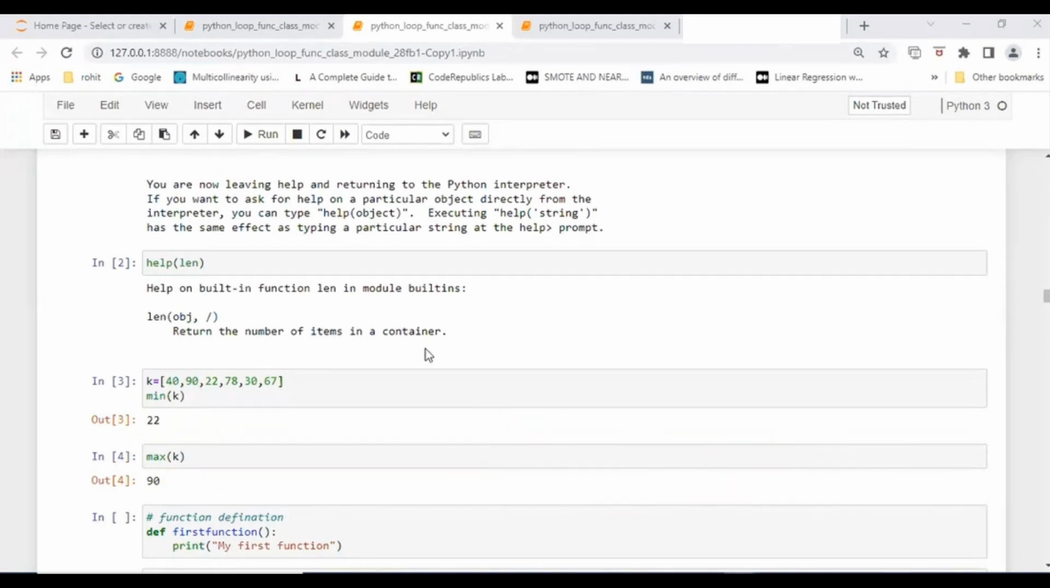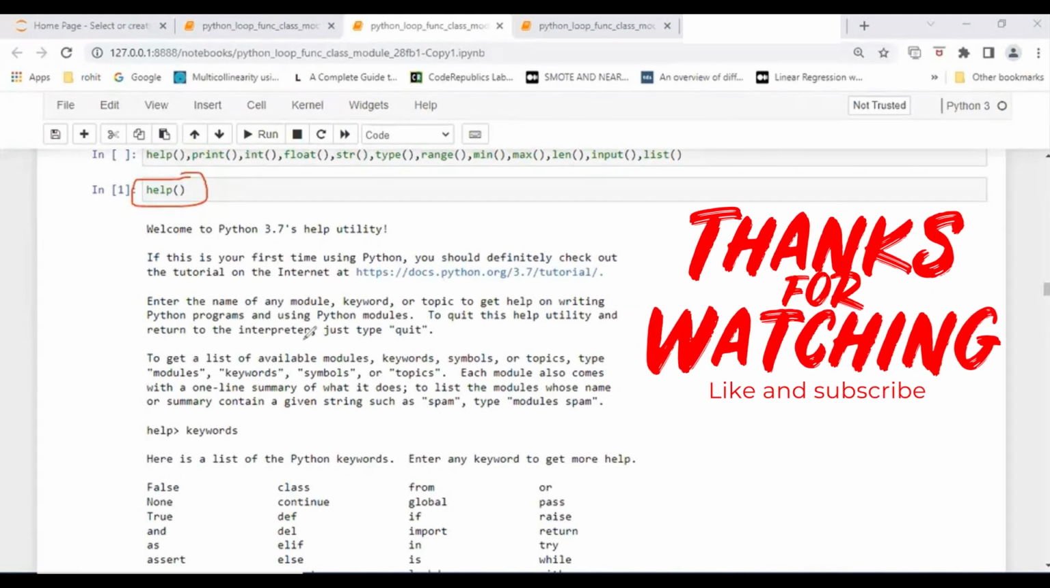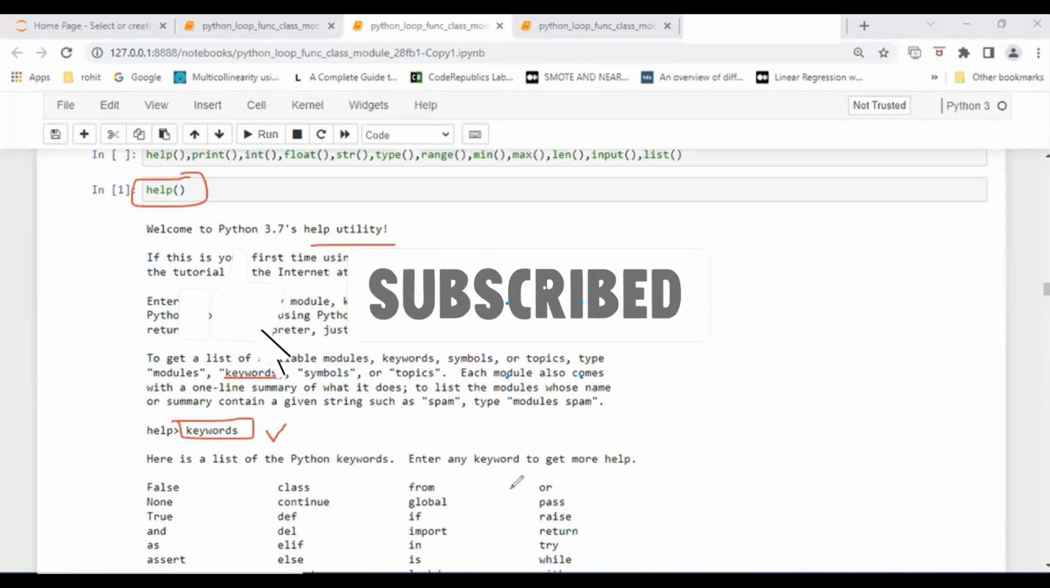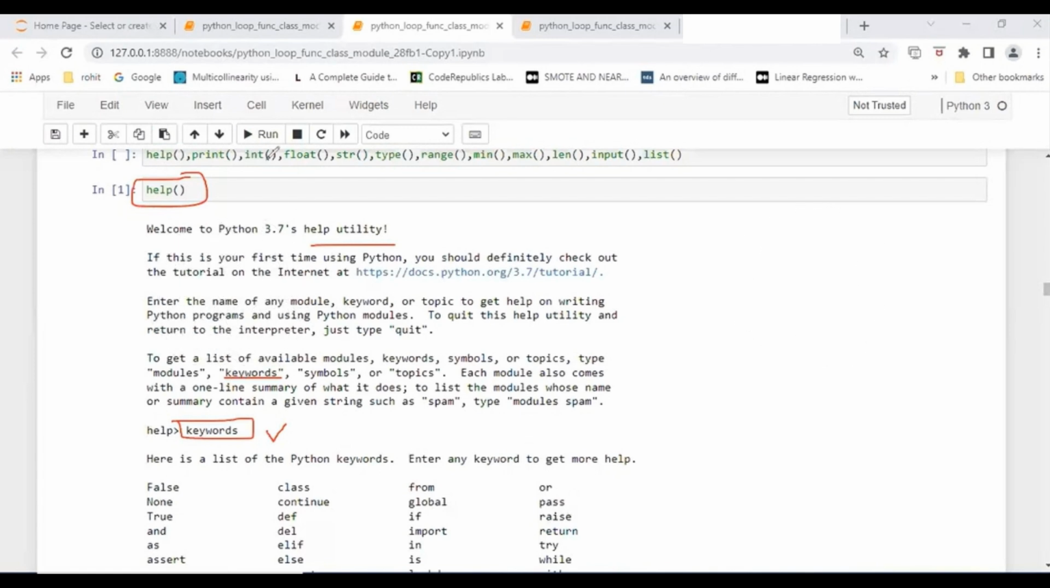You can do one thing. Just go ahead here with help. I am just giving you the hint how you can work. You can type help. Just wait a little bit because it will take some time. It is a help utility. Then in help, you can just type keywords. The spelling should be correct, otherwise it will not work. Keywords, the same. You can find out the list of the keywords. Once it is done, then I will proceed to the other.